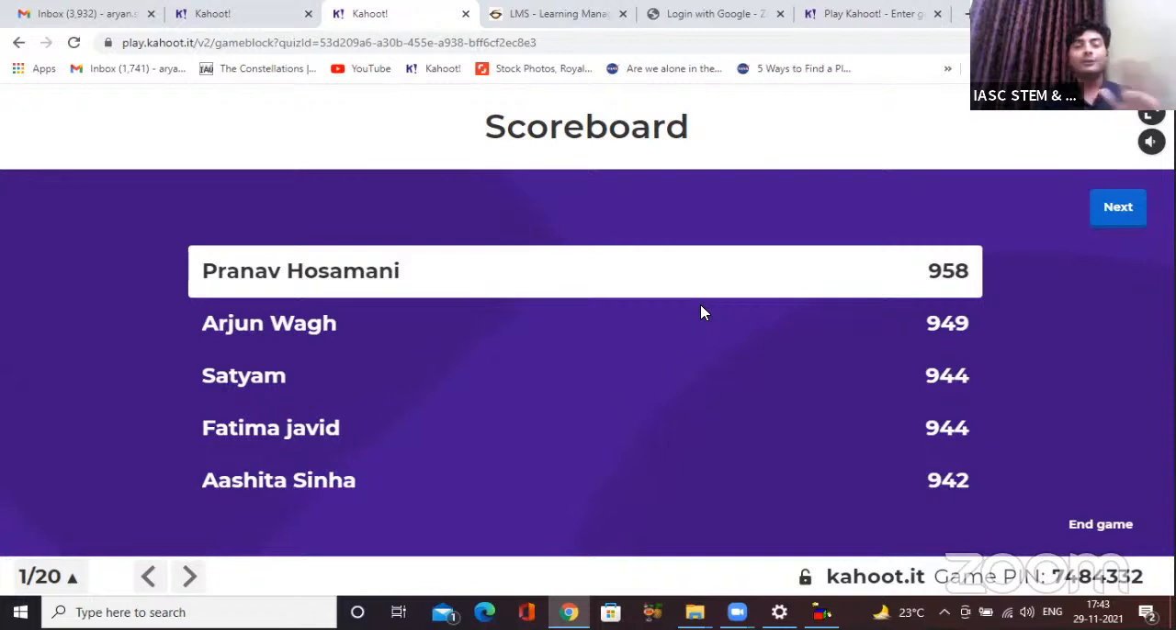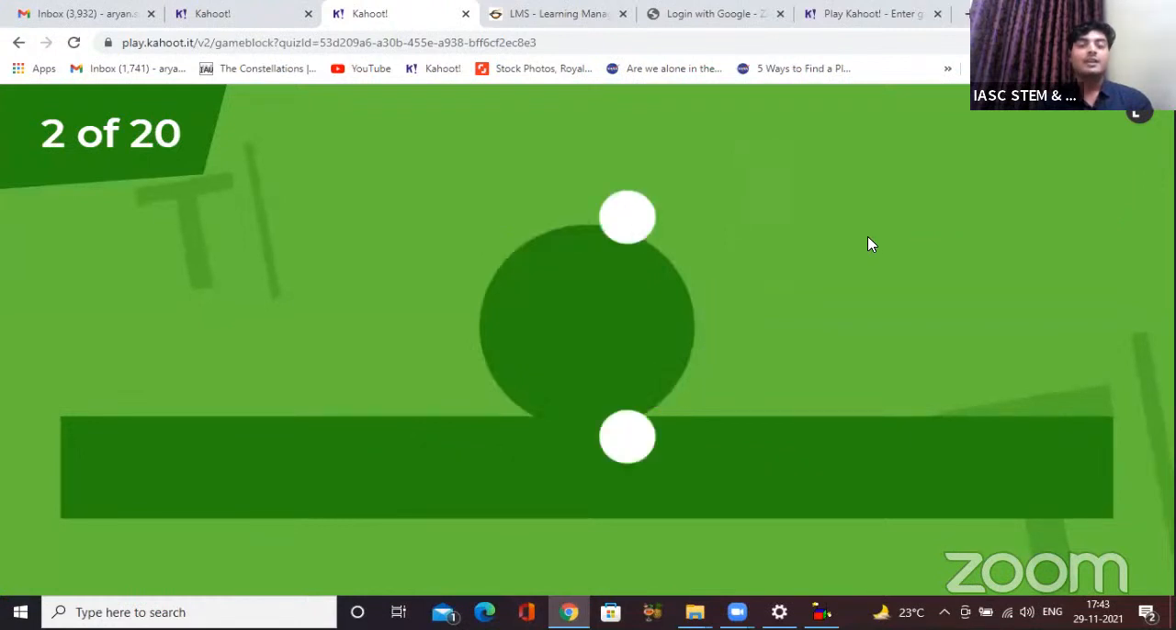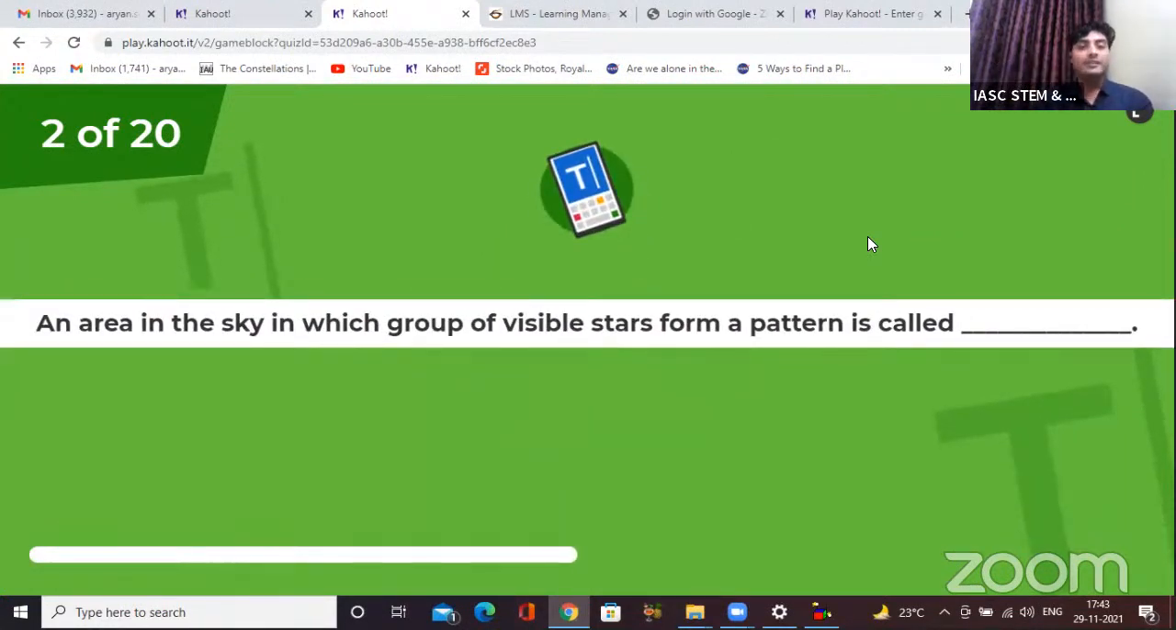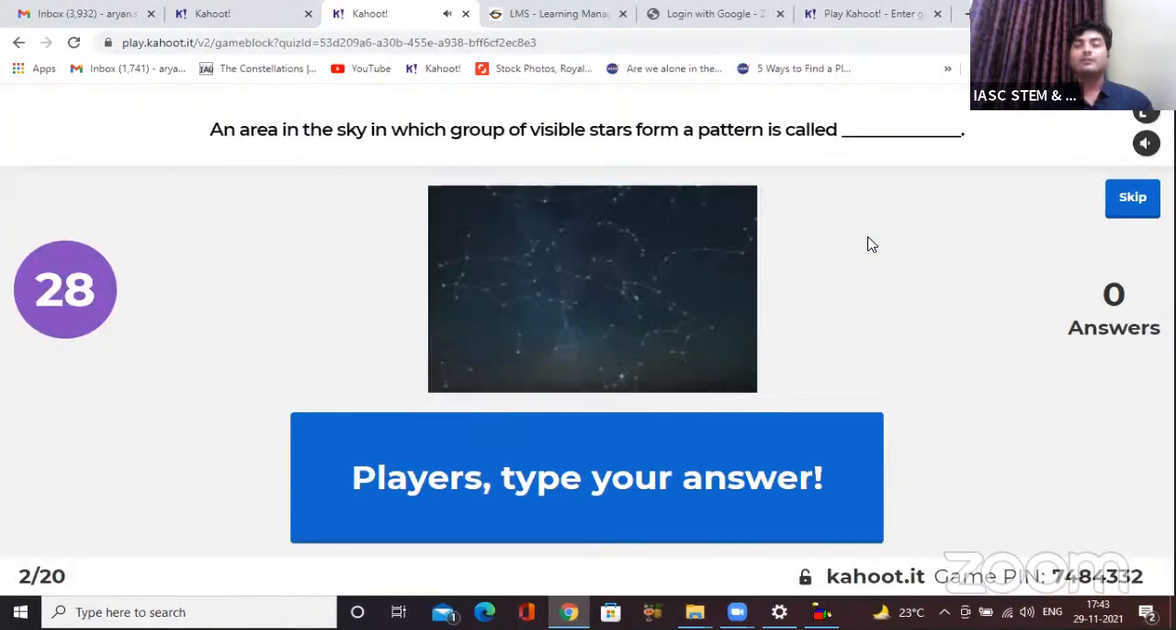Those who are not here, don't worry at all. There are 20 questions, and double point questions will also be there. It's just a start. Let's get to the second question. The second question is a type answer for double points. Let's see. An area in the sky in which a group of visible stars form a pattern is called dash. What do we call it?